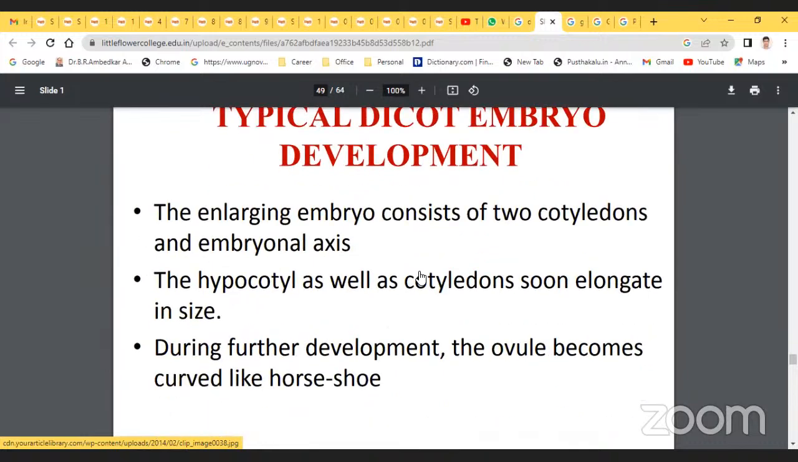The enlarging embryo consists of 2 cotyledons and an embryonal axis. The hypocotyl as well as the cotyledons soon elongate in size. During further development, the ovule becomes curved like a horseshoe.